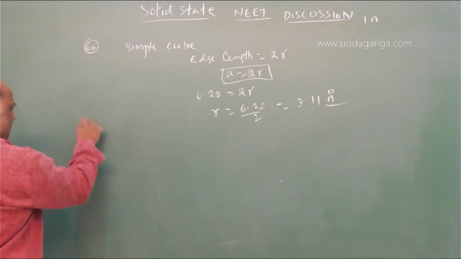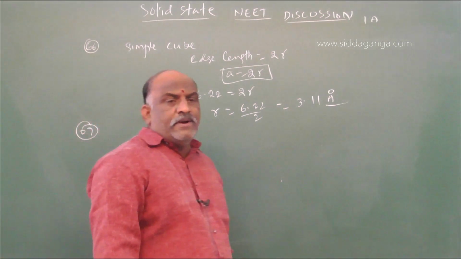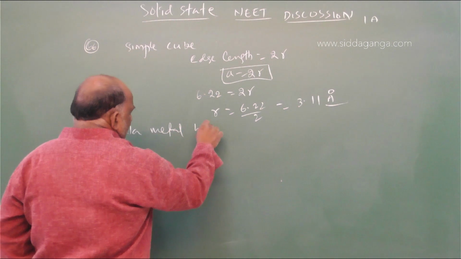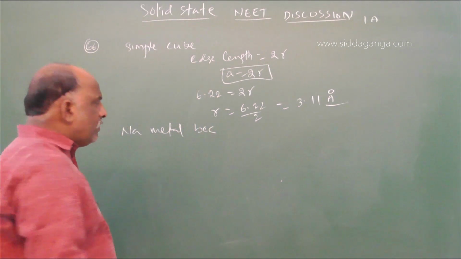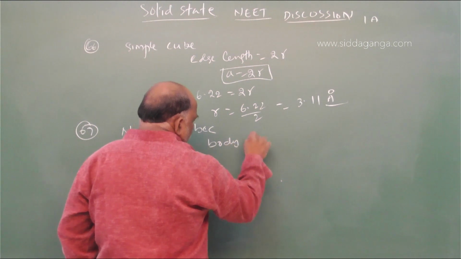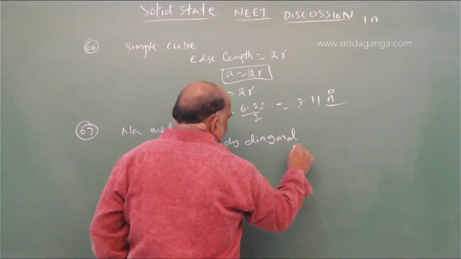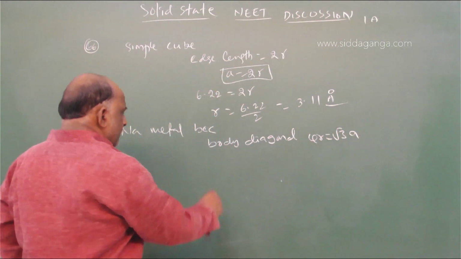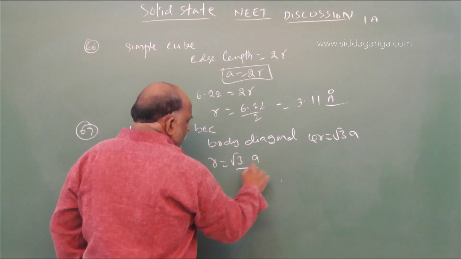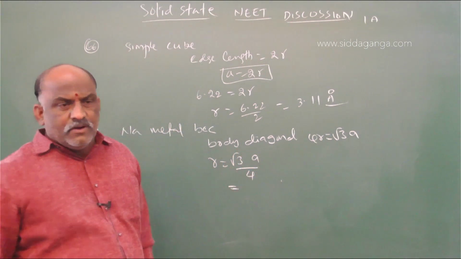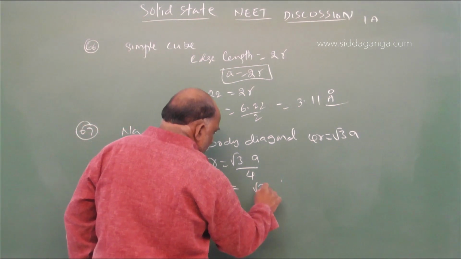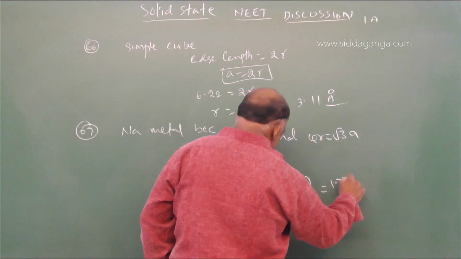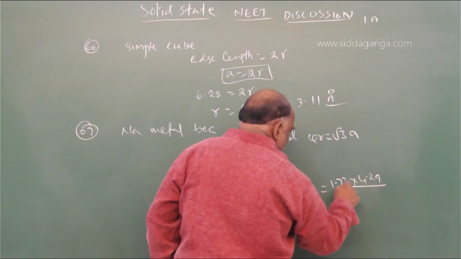Sodium metal crystallizes in BCC. For BCC we know the body diagonal: 4R is equal to root 3a. We have to find R, which is root 3a by 4. What is a given? 4.29. Root 3 into 4.29 divided by 4, that is 1.73 into 4.29 divided by 4.